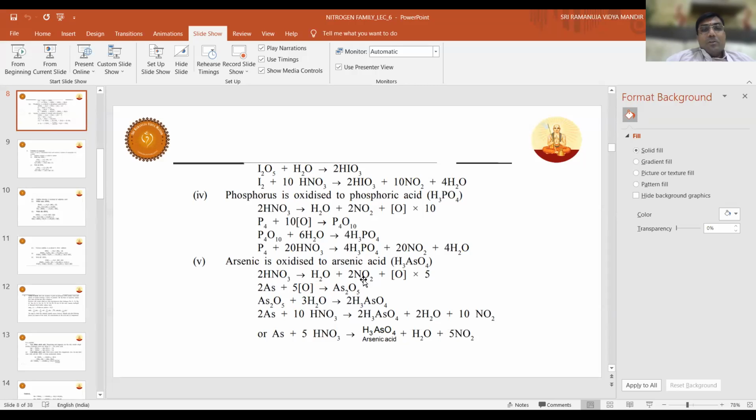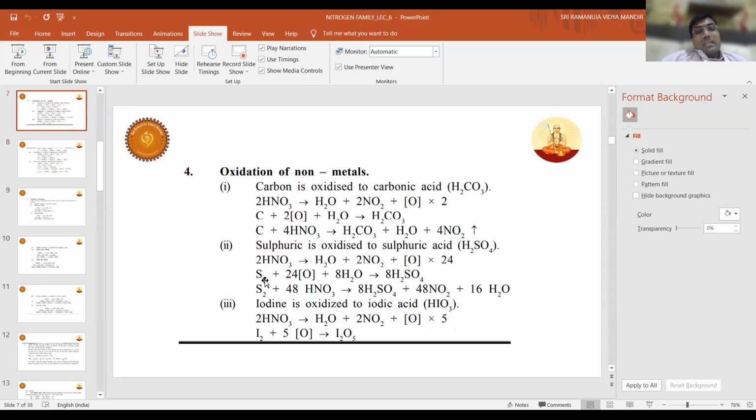For example, phosphorus: HNO3, being a strong oxidizing agent, takes the phosphorus to the highest oxidation state, +5. Similarly, students, very interesting, listen, sulfur: HNO3 takes the sulfur to the highest oxidation state, +6, its valency.